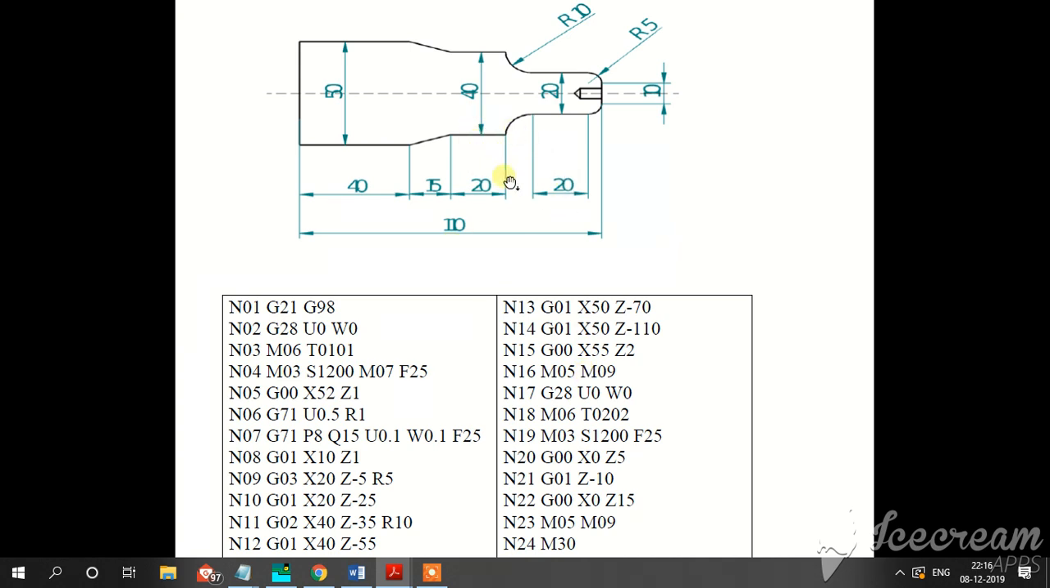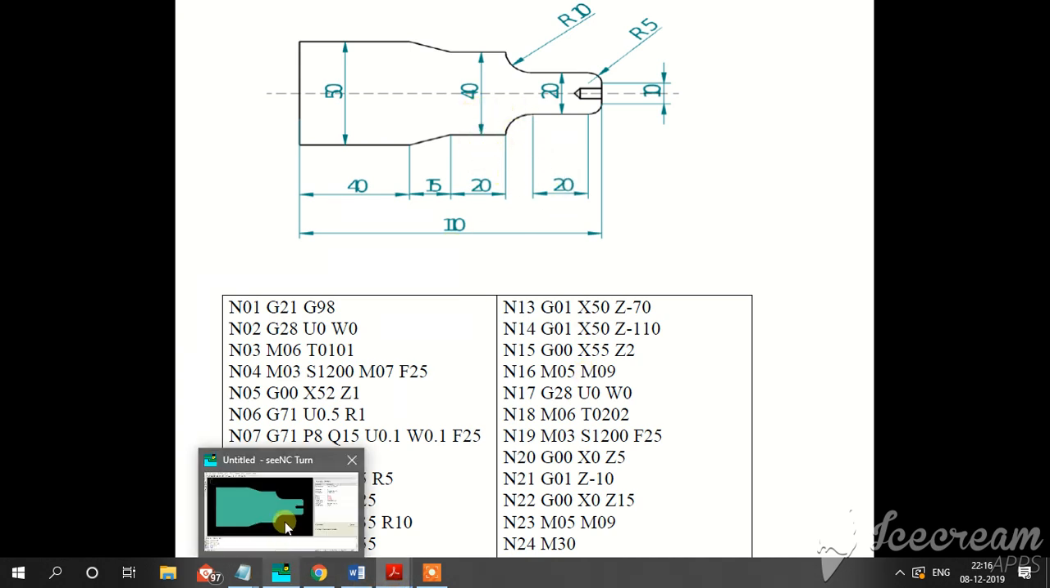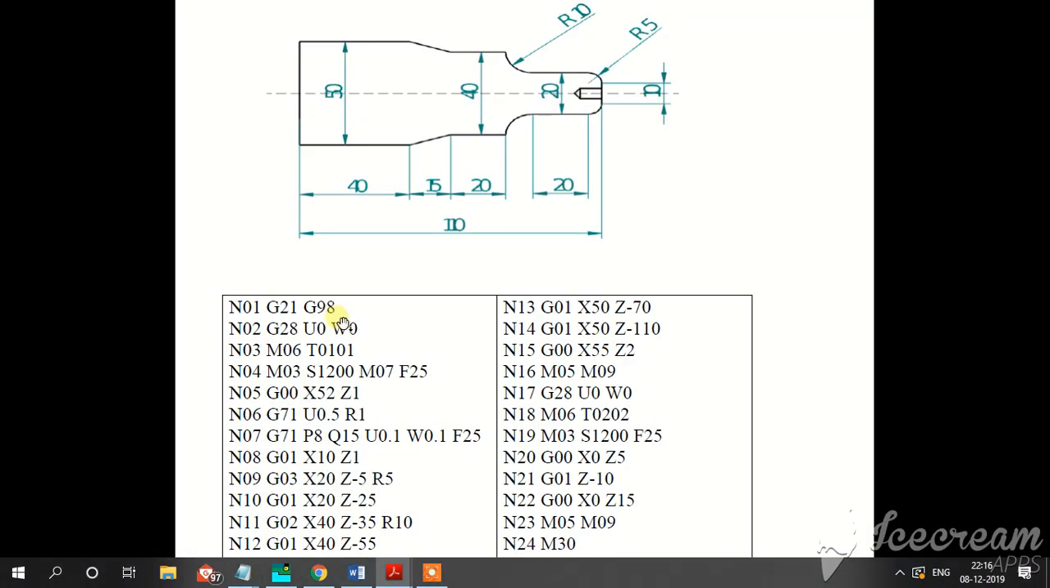Hi friends, how to write a CNC program for this component? Let's see. These are the sequence numbers: